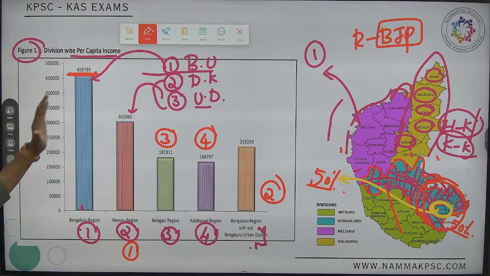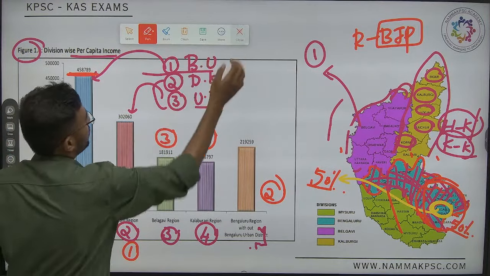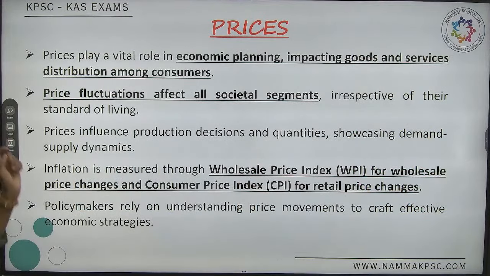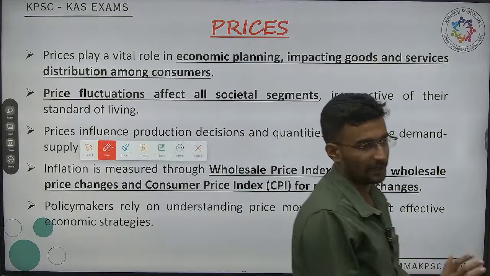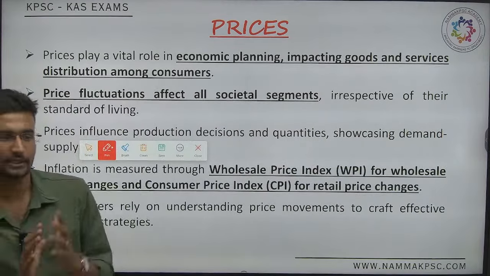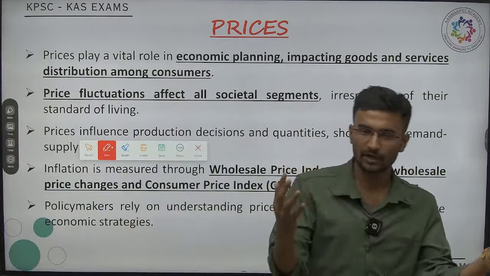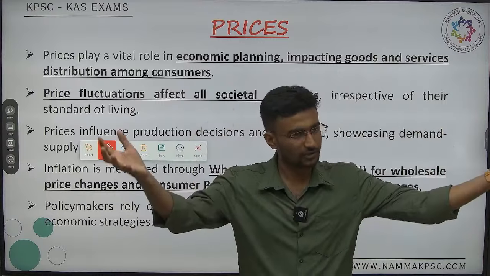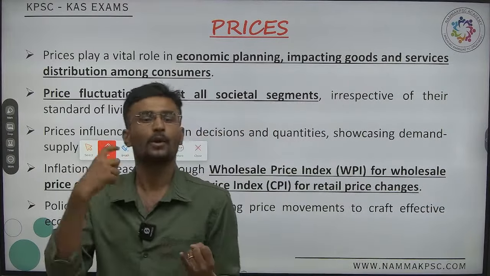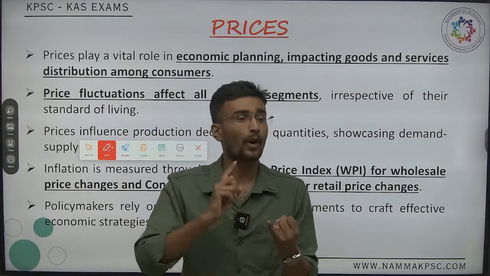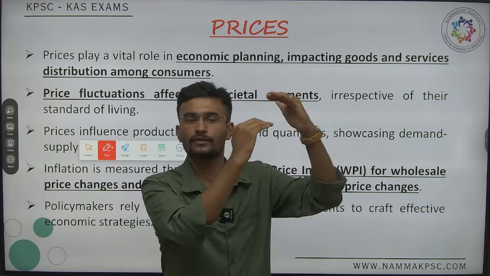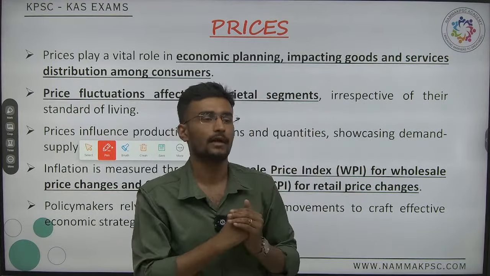Yes, done. This is about the division-wise data. Next one, it is the prices and the inflation. Now, let us discuss inequality, it is majorly prominent in different regions between the different divisions. See, the highest per capita income in the country or the division here is, which one? Two major important divisions: one is Bengaluru, followed by the Mysore region. Majority of these districts are present in south Karnataka. Now, what about the north?